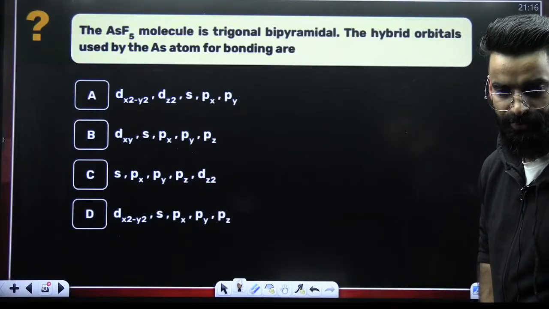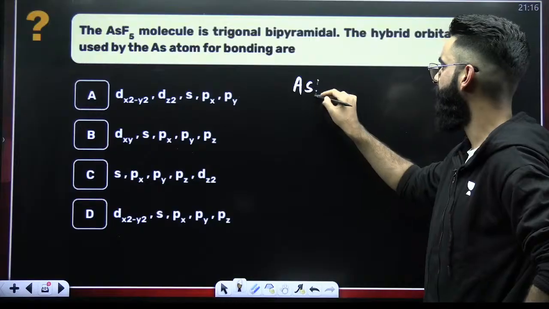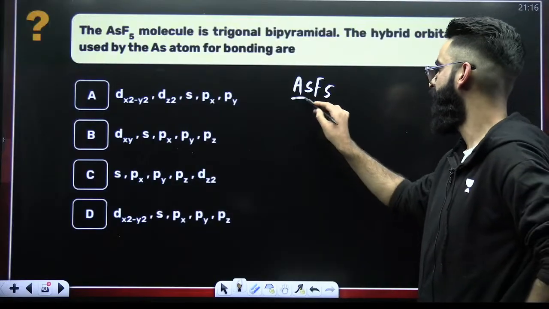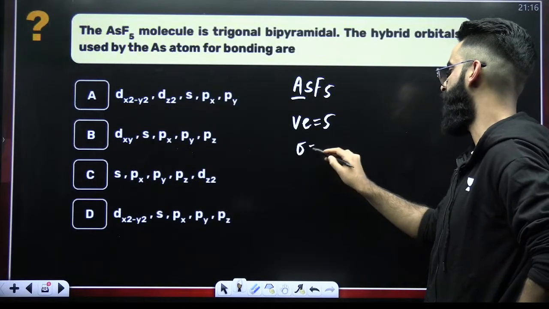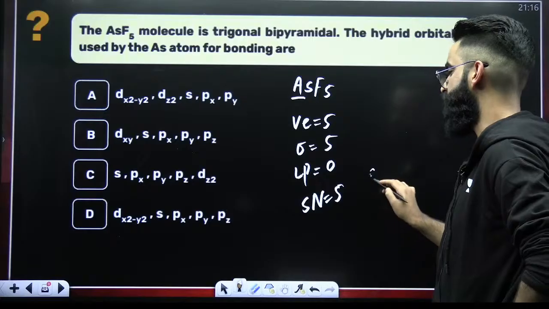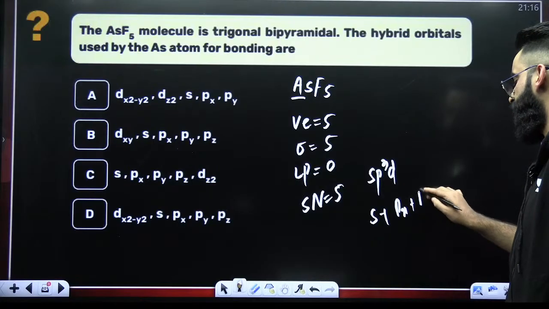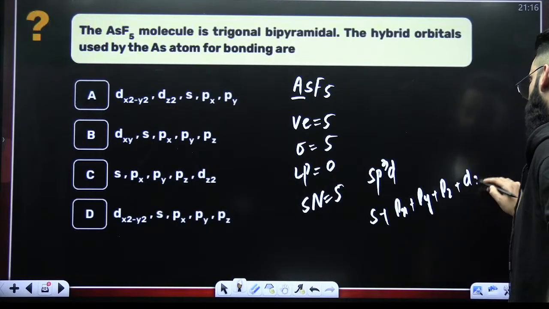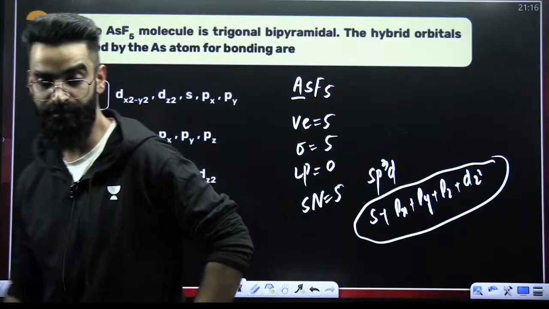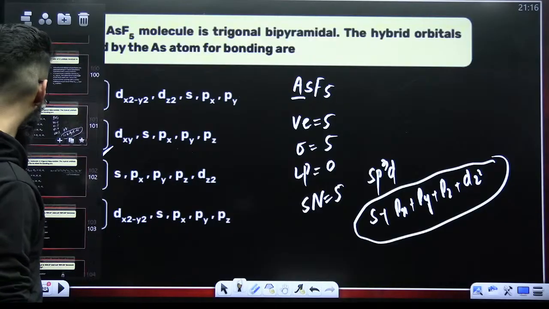People are saying option 2, 3. Guys, is it AsF5 or AsF6? It's AsF5, okay. AsF5, right? How many valence electrons? 5. How many sigma bonds? 5. How many lone pairs? 0. What is the steric number? 5 plus 0, 5. Hybridization, sp3d. If hybridization is sp3d, then the s orbital, px, py, pz, and dz square are the orbitals involved in the intermixing, right? So this is the question. Done and dusted, people.